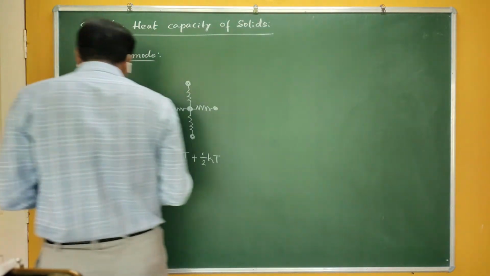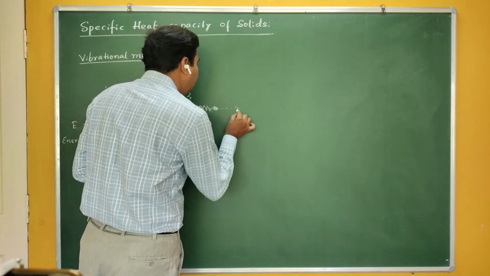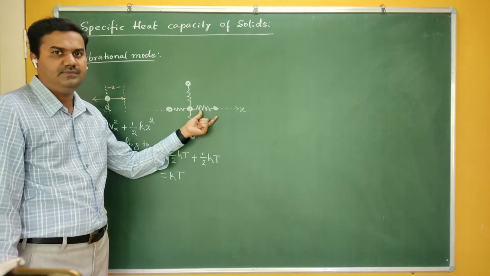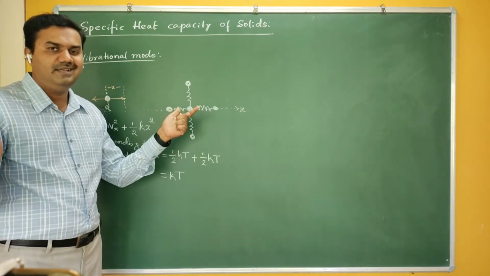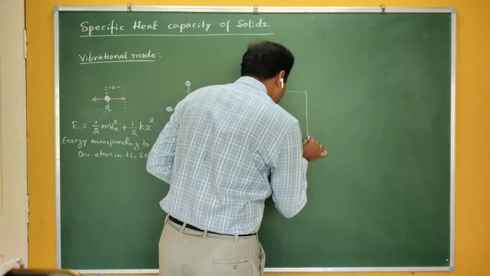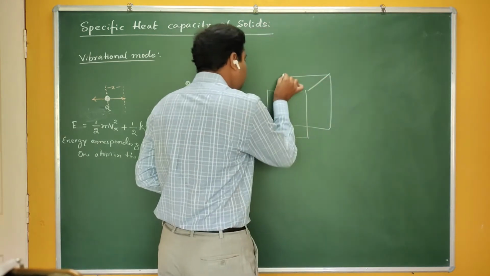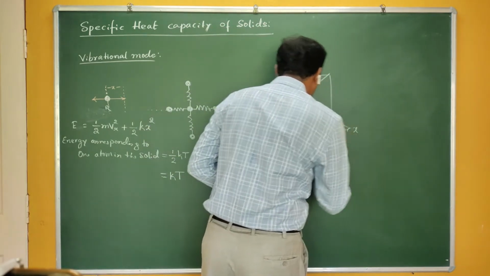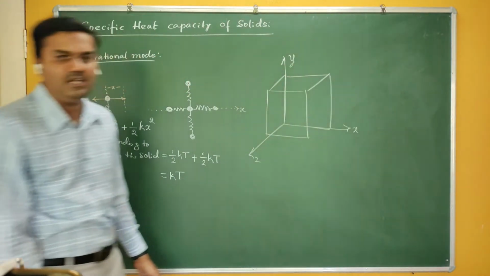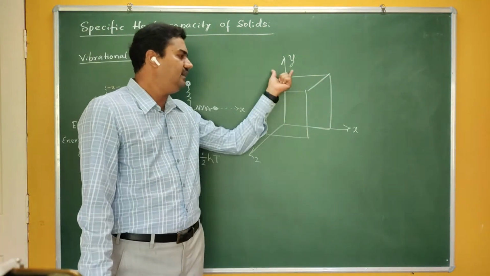Now this is the energy corresponding to a solid if I assume the oscillation is along the x-axis only. It is free to move along the x-axis, but that's not true. If you take a solid arrangement, it has 3 coordinates: x, y and z. So these atoms in a solid are free to vibrate along any of the 3 axes.